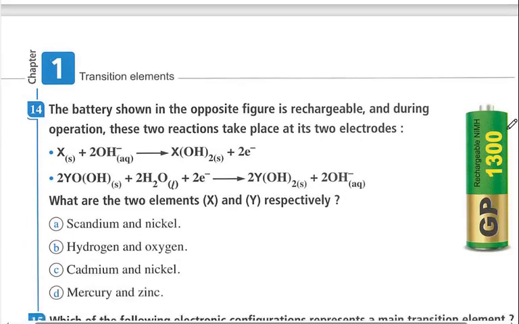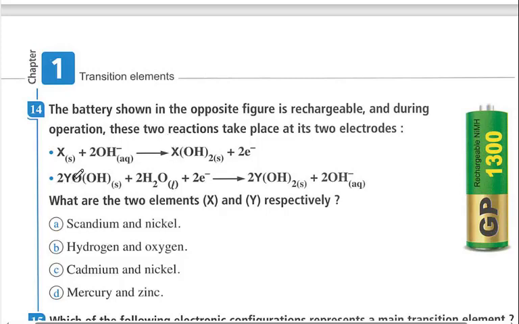The battery shown in the opposite figure is rechargeable, and during the operation these two reactions take place at its two electrodes. Here X is oxidized into X to positive 2.